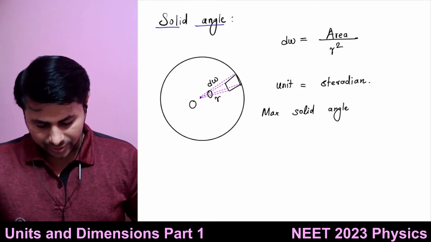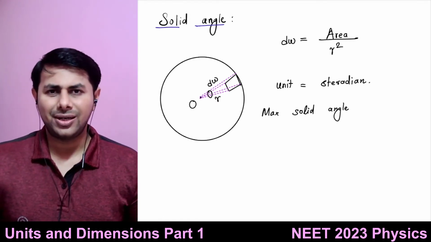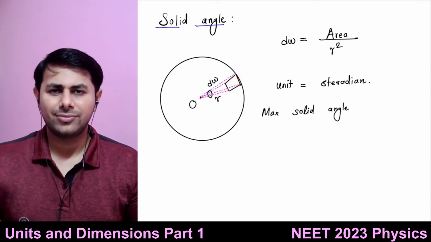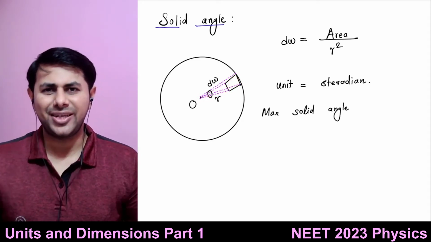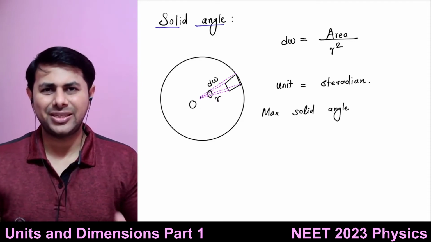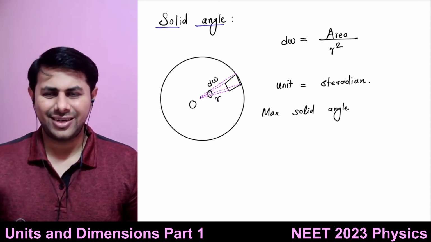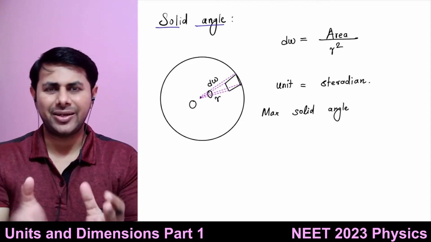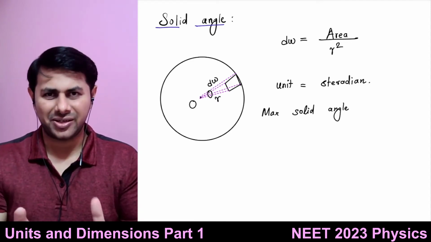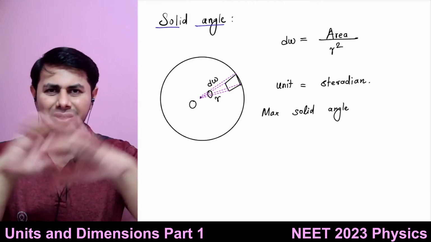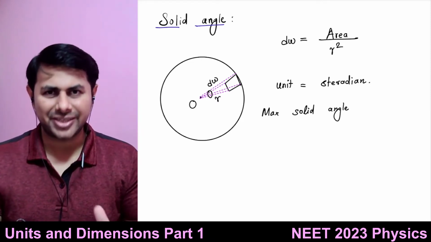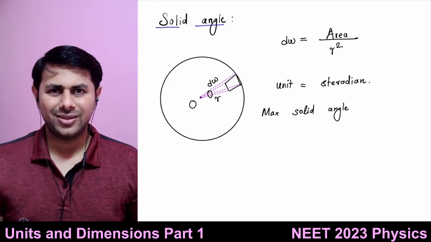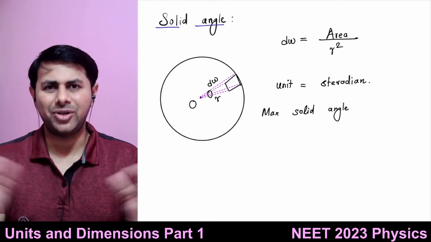Now how do you define this solid angle? It is this area divided by r square. So how much is the maximum possible area? It is the total surface area of the sphere, right? So the maximum solid angle subtended by the sphere at the center would be the surface area of the sphere itself divided by r square. You can't get more area than the area of the sphere itself.